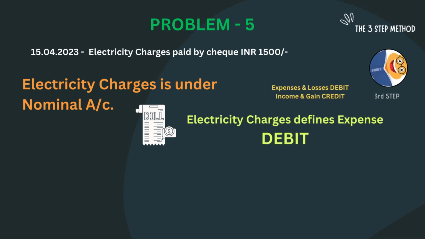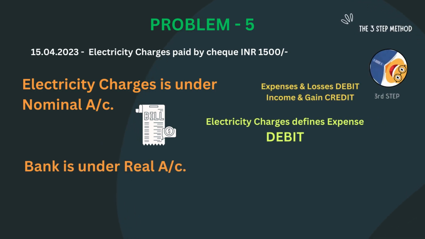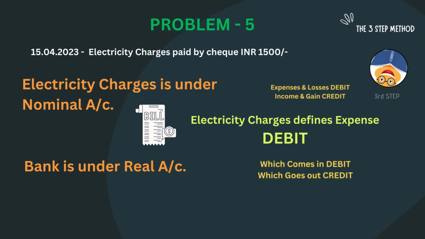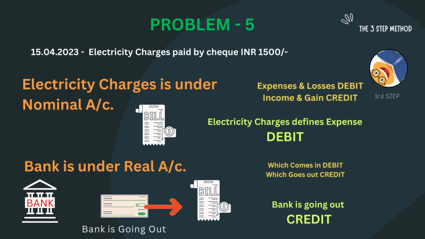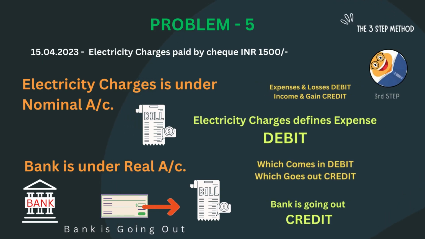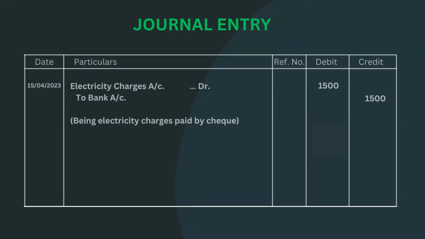At the same time, bank is under real account. The rule is which comes in debit and which goes out credit. Here we are paying through bank, it means bank goes out, hence bank will be credit. The entry will be electricity charges account debit to bank account.